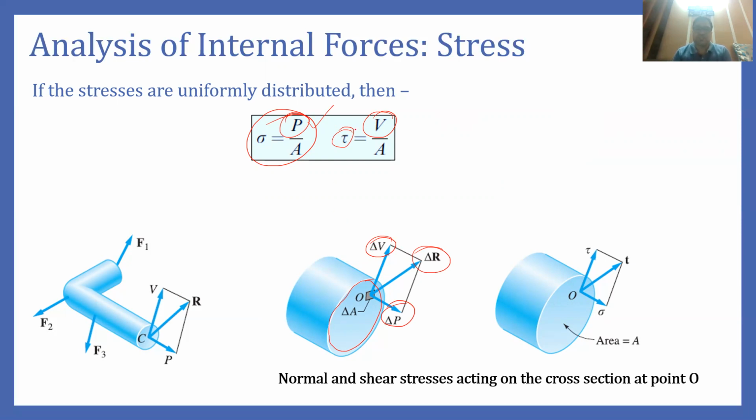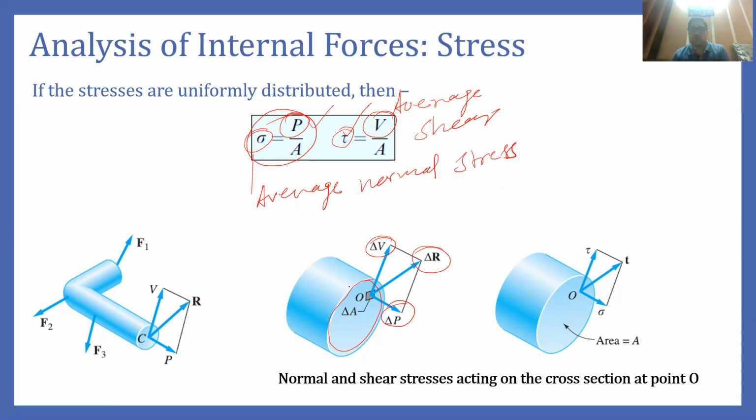Now this shear stress is also an average shear stress, and this normal stress is also an average normal stress. Because if we want to analyze it, actually the distribution is not uniform over the whole cross-sectional area.